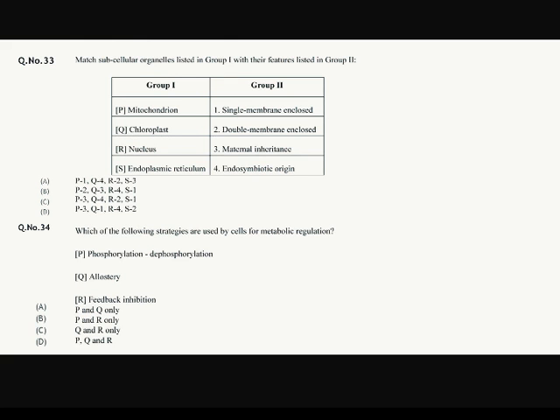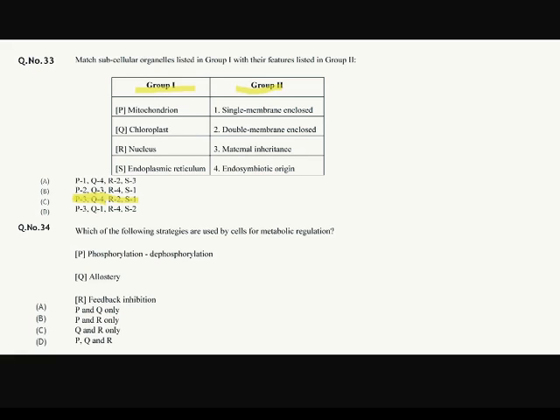Question number 33. Group A has cellular organelles and we have to match them with their features in group 2. The answer is C. The mitochondria has maternal inheritance. Chloroplast has endosymbiotic origin. Nucleus has double membrane enclosed, and the endoplasmic reticulum is single membrane enclosed.